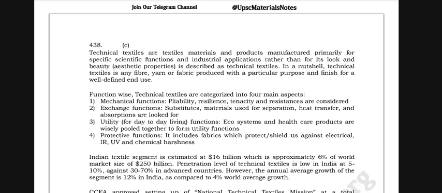Technical textiles are textile materials and products manufactured primarily for specific scientific functions and industrial applications.